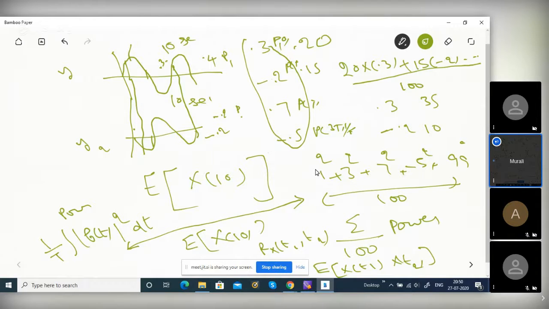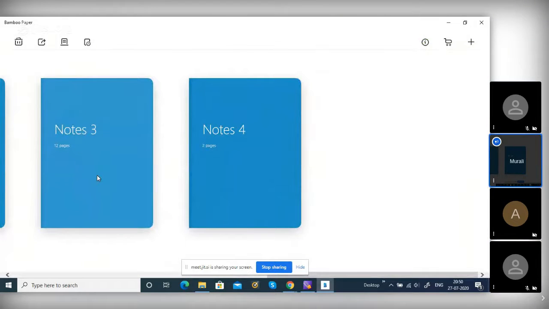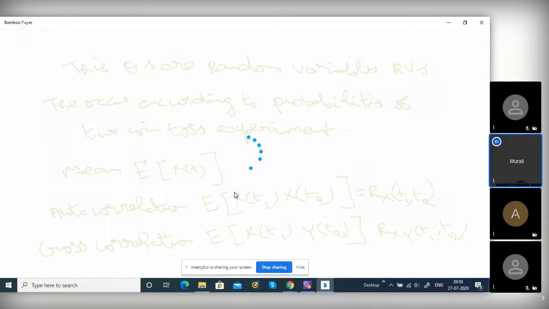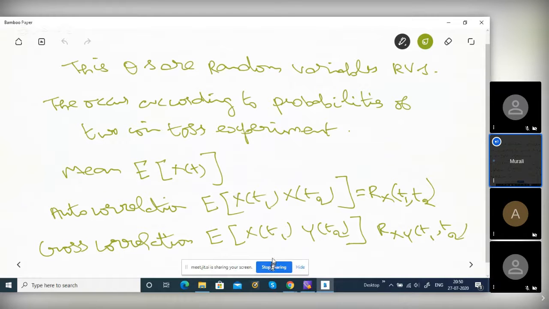Okay, I'll write the formula, but you will be able to correlate. The cross correlation is X of T1 and Y of T2.